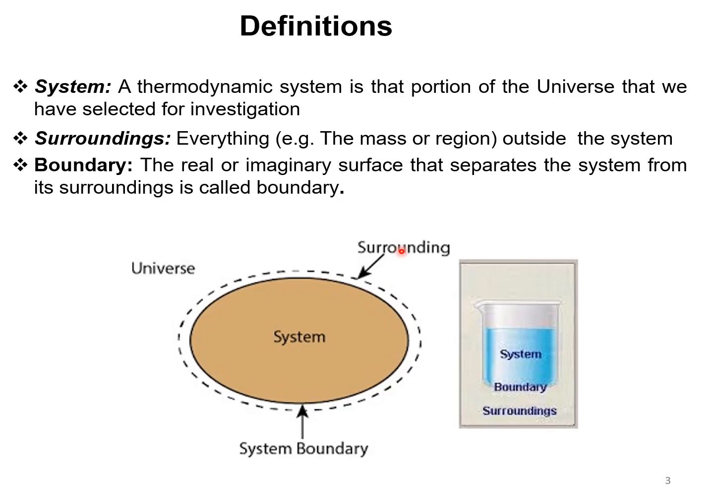A system can be defined like this. A thermodynamic system is that portion of the universe that we have selected for investigation, whereas surroundings is everything, the mass or region outside the system, whatever is remaining, that is generally called as surroundings. Then the third term, boundary: the real or imaginary surface that separates the system from its surroundings is called boundary.